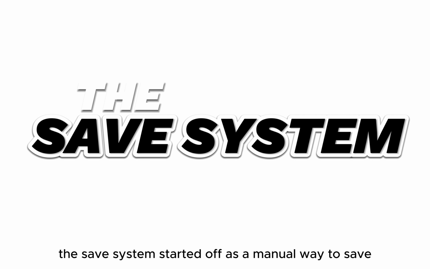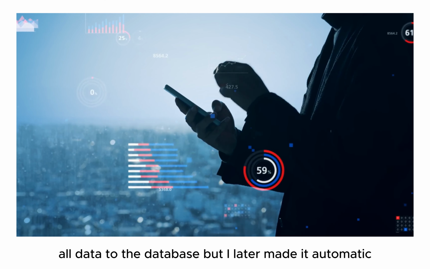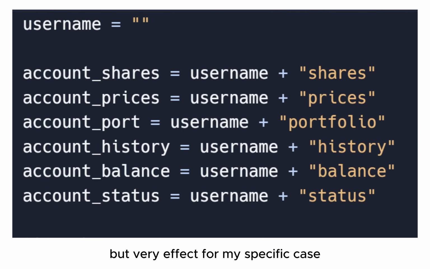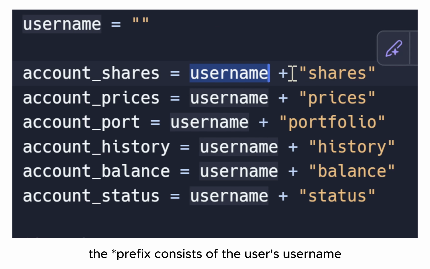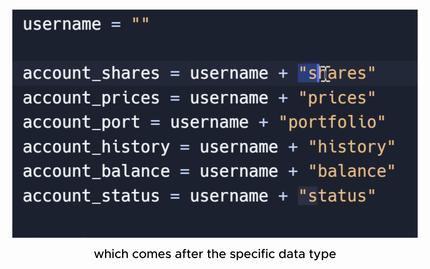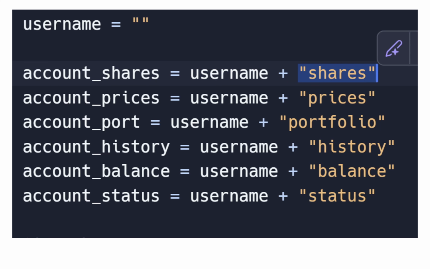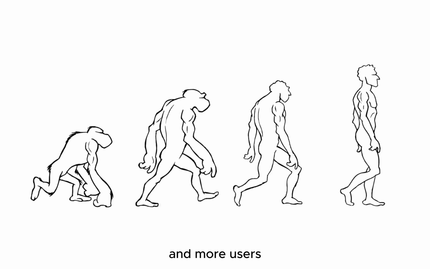Here's where I came up with the save system. This save system started off as a manual way to save all data to the database, but I later made it automatic. The idea is pretty simple, but very effective for my specific case. Instead of just saving the data normally, each value has a suffix. The suffix consists of the user's username, which comes after the specific data type. This key includes another dictionary of the actual data needed to store. This system is easily expandable to include more data and more users.